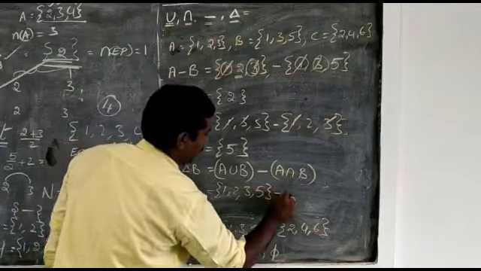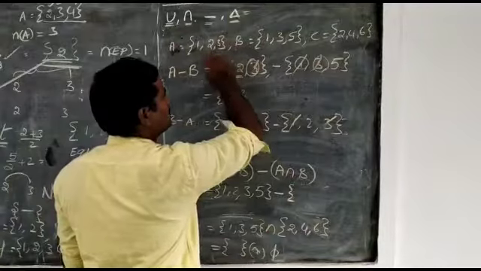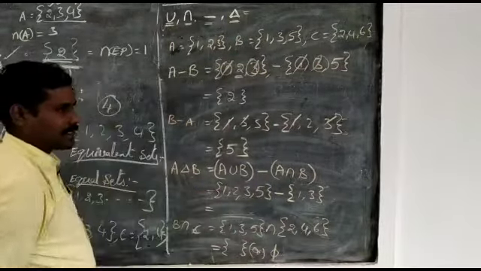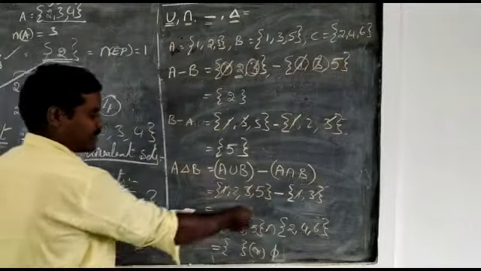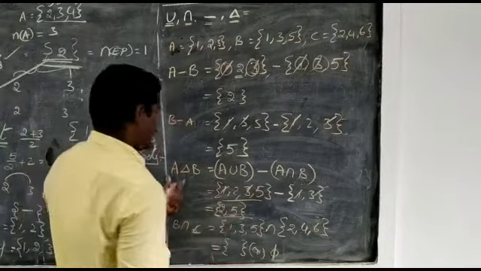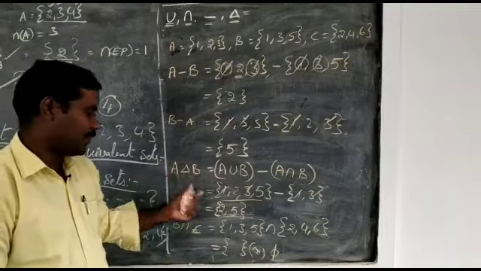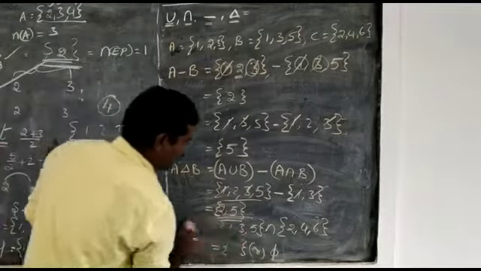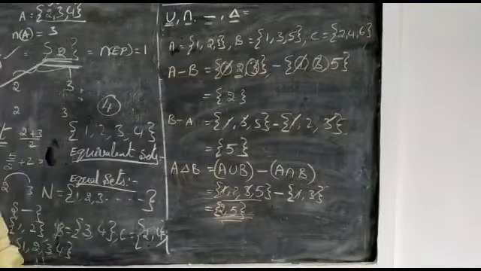A union B minus A intersection B. Common elements in both sets are 1, 3. 1 is common, 3 is common. The remaining elements are 2, 5. This is the symmetric difference between A and B. A delta B is the set {2, 5}. This is the way to find it.